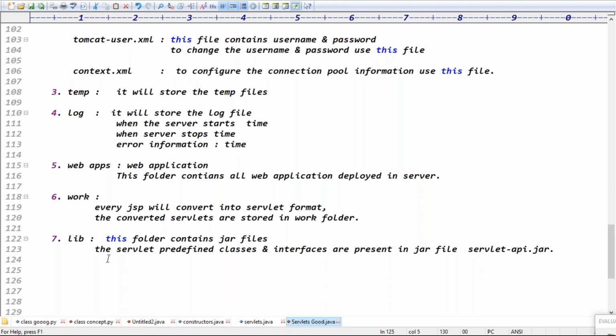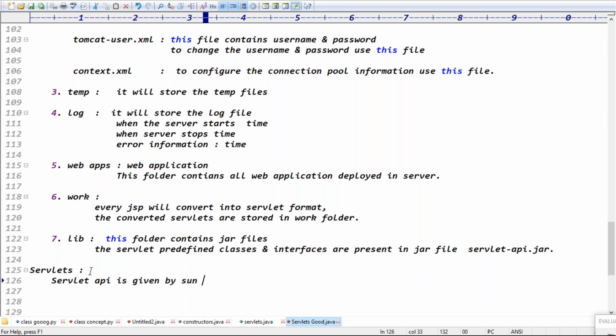Today, fine. But observe one point, guys. The servlet predefined classes and interfaces: who gave the servlet predefined classes and interfaces? Tell me. Okay, the servlet API, guys. The Servlet API is given by Sun Microsystems. Yes, the API is given by Sun Microsystems.